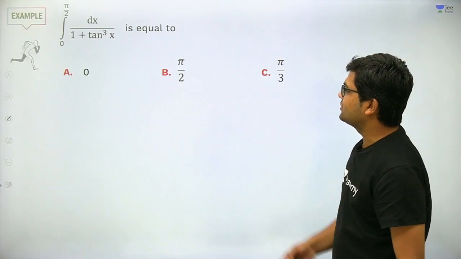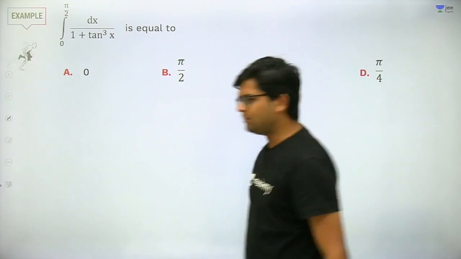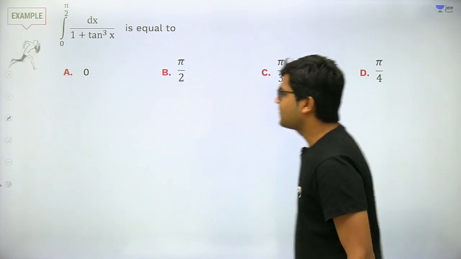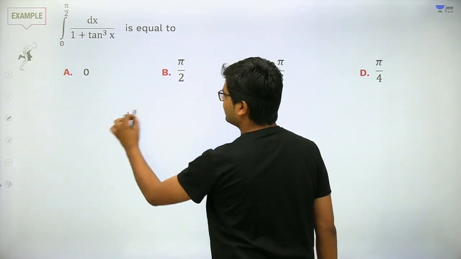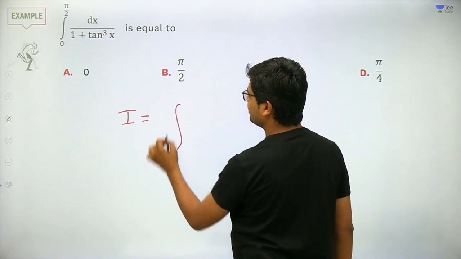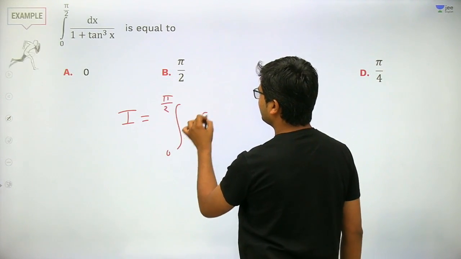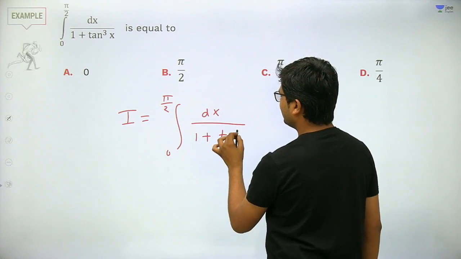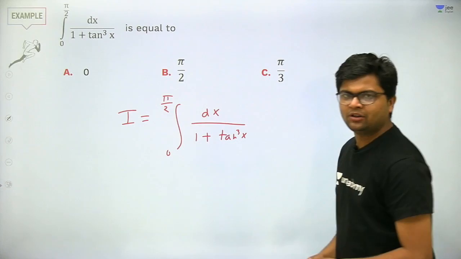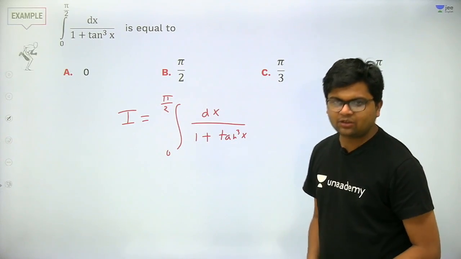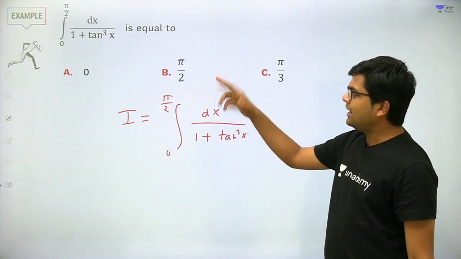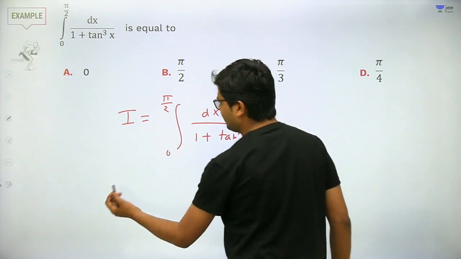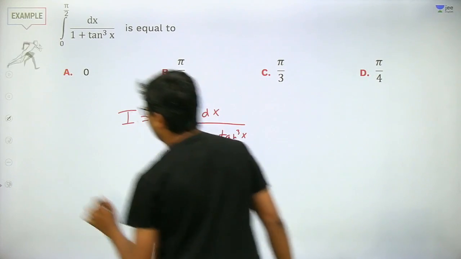Let's try the next question. Very simple question. Again, it is a question based on the property of king. I am writing it as I is equal to integral from 0 to pi by 2 of dx upon 1 plus tan cube x. Got my point? So I am applying the king property here. Once you apply the king property, x can be replaced by sum of limits minus x, that is pi by 2 minus x. So apply king property and rewrite the value of I.